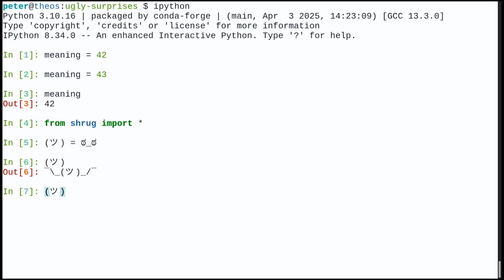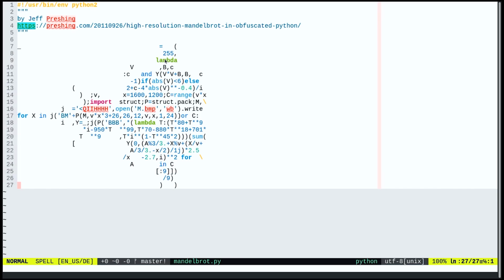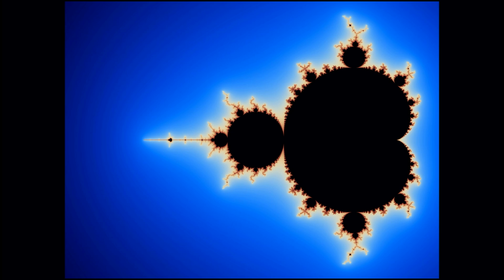Okay, yeah. All of this is real Python code. I'm not joking. Okay, we can do fun stuff with Unicode characters, but at least Python enforces this stuff with whitespace characters, right? So we have to have our code nicely formatted. This is not mine, I've just stolen it from Jeff Preshing. This nice code generates the Mandelbrot set, of course.